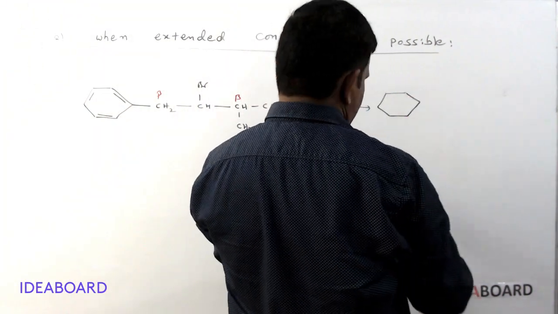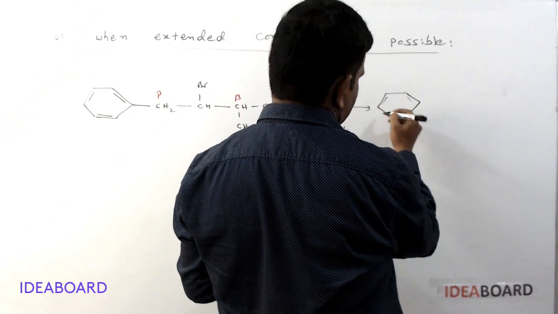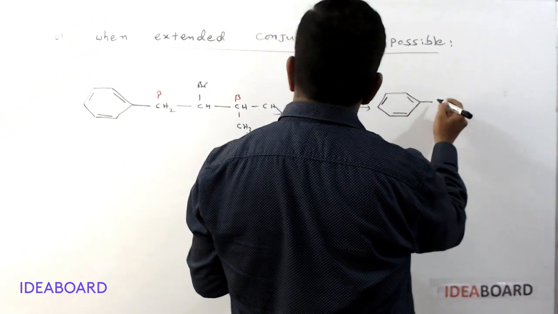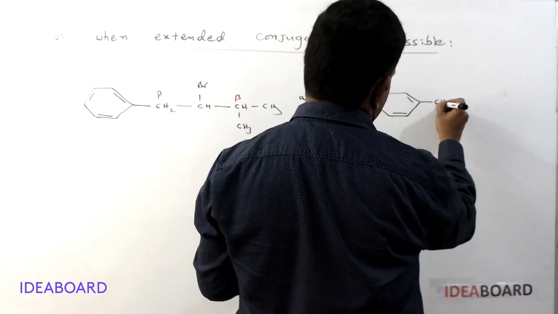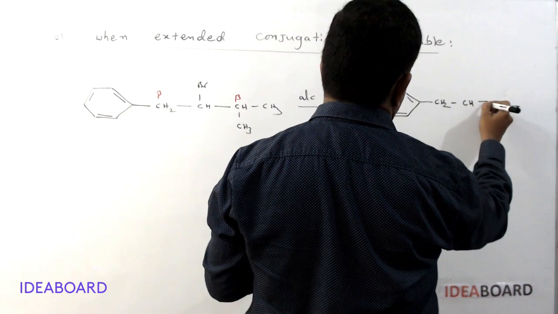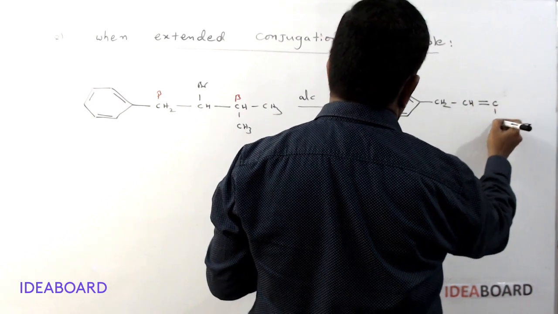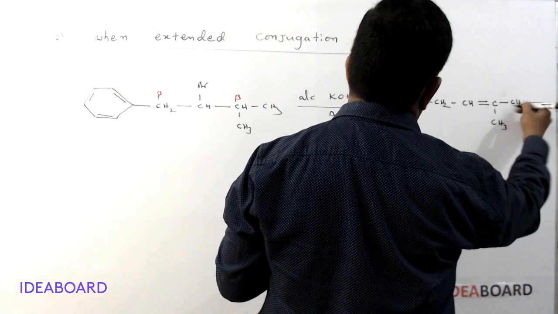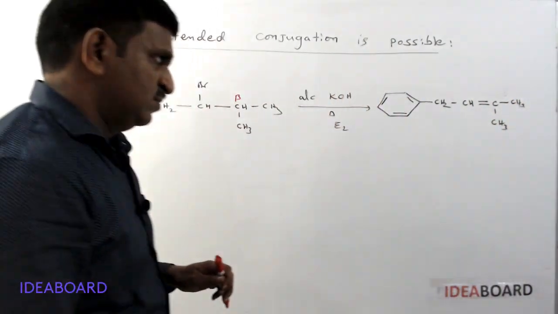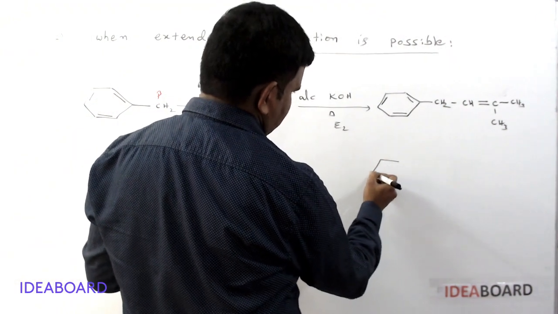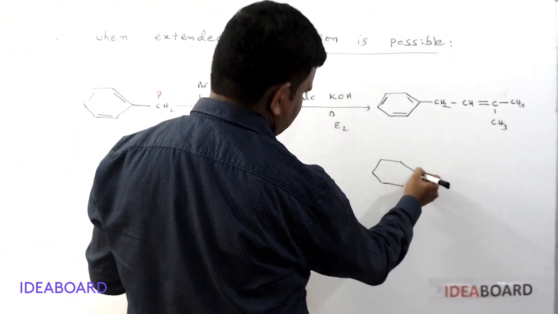Simply, we can write double bond, and double bond, next CH2 and CH, and next double bond, CH3 and CH3. We expect this is the product. And the other possibility, so we will write the second possibility also.